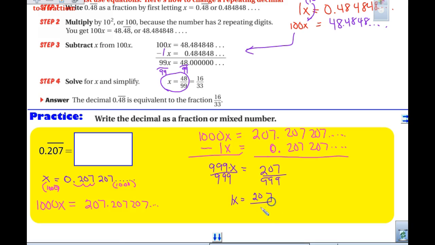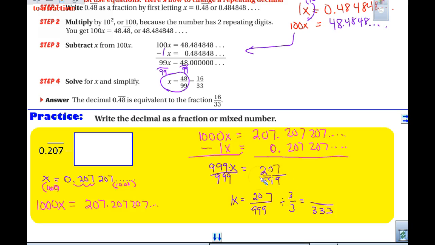So 207 divided by 999. Now, I don't know if you know division rules. When you did your multiples, like if we're trying to show if something divides, 7 plus 2 is 9, which means I can divide both of these by 3. So 999 divided by 3 gives me 333.